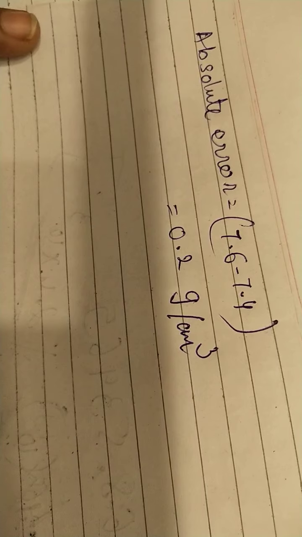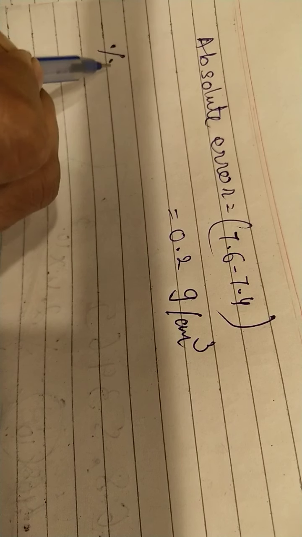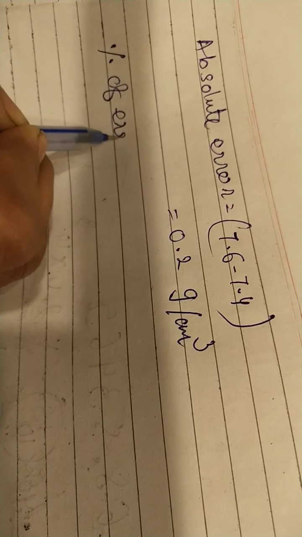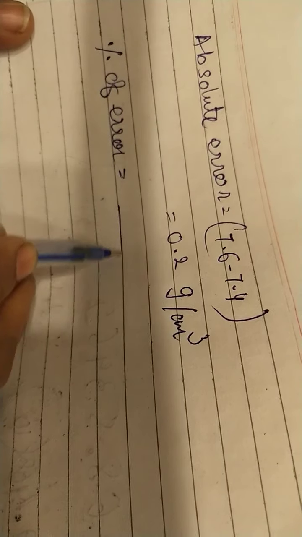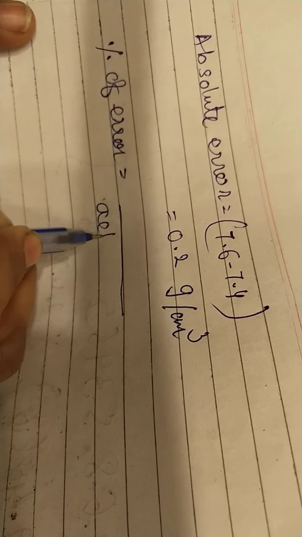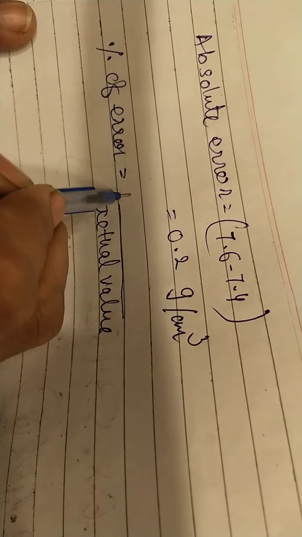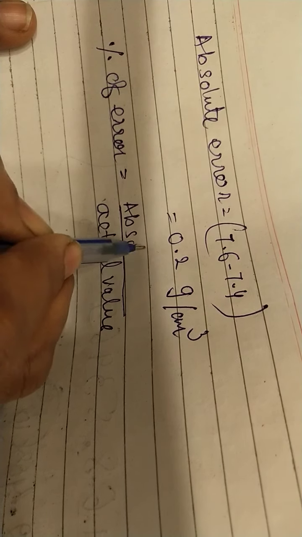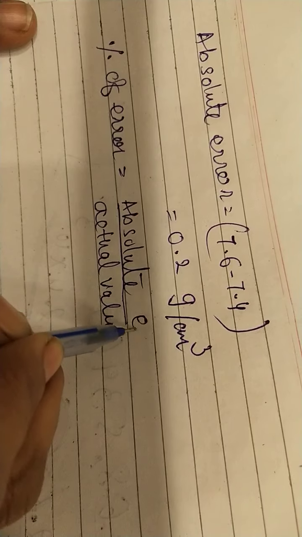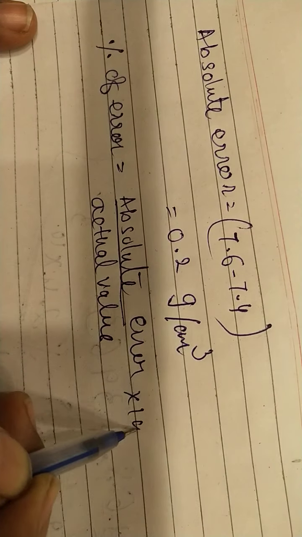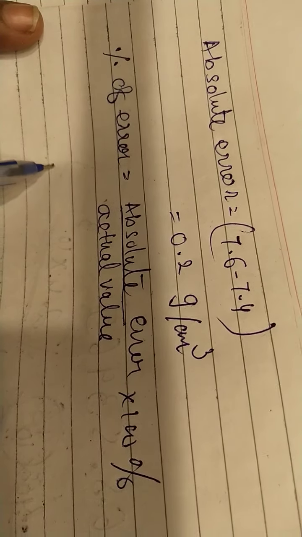Okay, now percentage of error: below is the actual value and above is the absolute error, into 100, that much percentage.